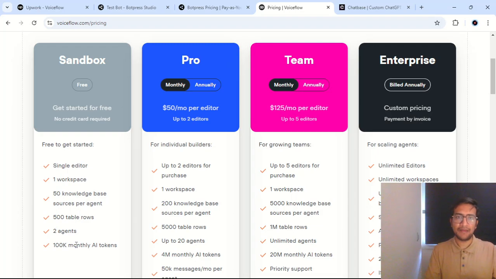Because when you have built an AI agent, you would try to test it, you would find that it gives you different kinds of answers, then you change the prompt, and doing all this, the 100K AI tokens really get consumed very fast. So this is a good sandbox environment, but if you want to learn it, you will have to look out for tutorials, and the testing is not sufficient with this.